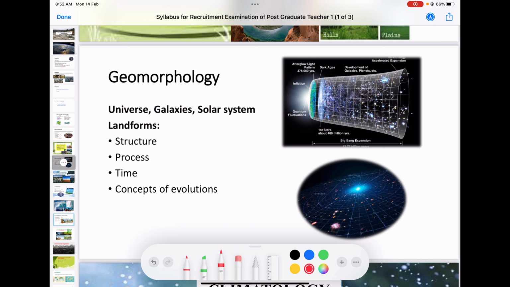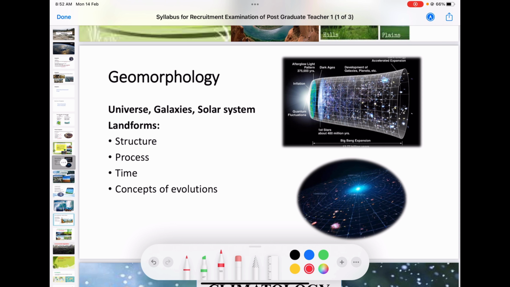Then the landforms. What is included in landforms? In geomorphology, the landform evolution has mainly been influenced by three factors. One is structure, how the landforms look. Then the process, how the landforms have been created.